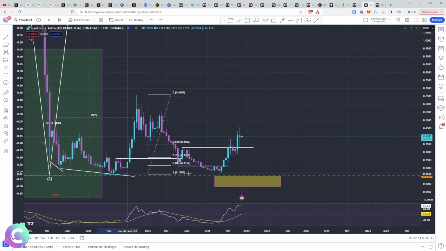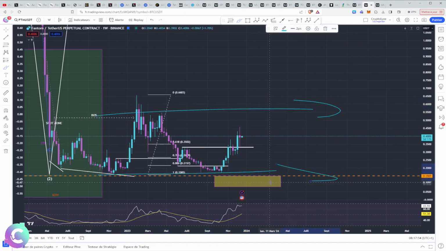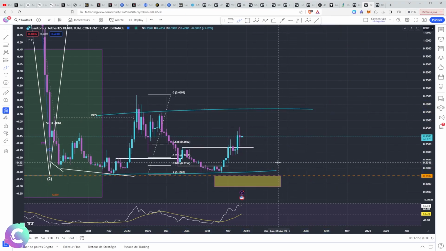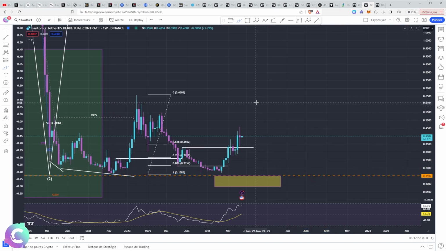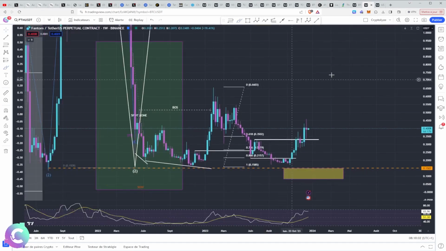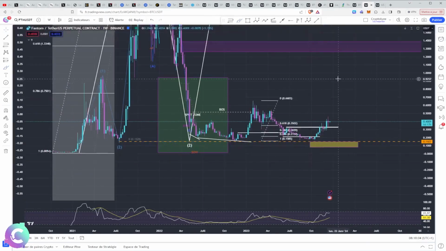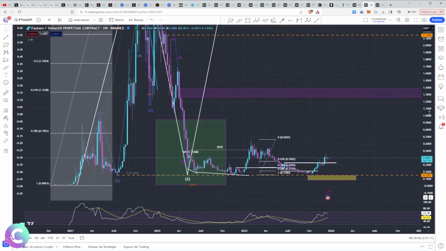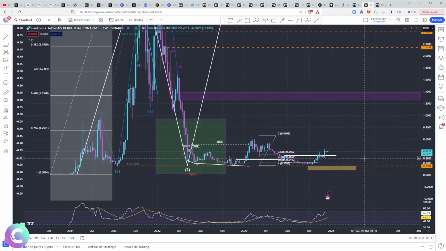We still remain in this lateralization phase, in which we can stay for a while, even if we know that FANTOM already has an ecosystem that is well developed and that they have a runway. So that is to say, sufficient cash to be able to continue to survive and develop and create interest for the next bull run. However, we will not have a bullish breakout. What we really want is to have a bullish break, and that will happen through a consolidation above the 0.5 and 0.6 and then start to rise again.